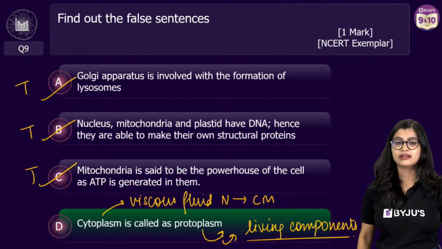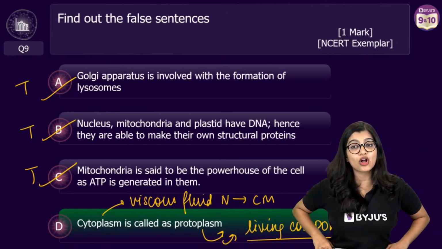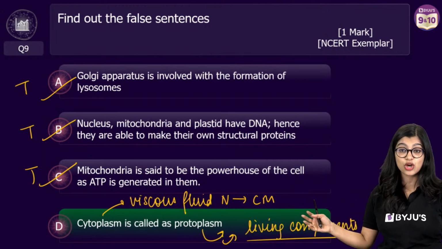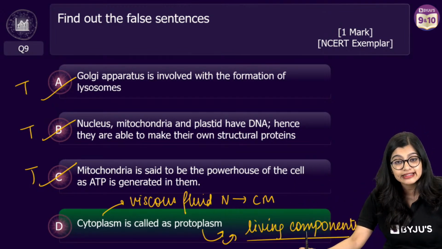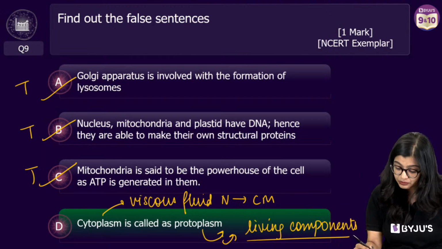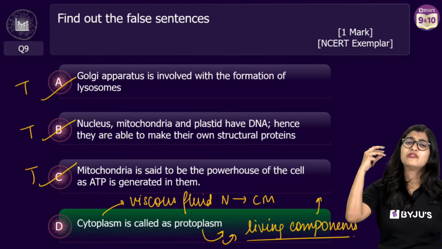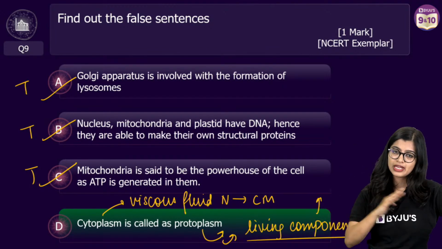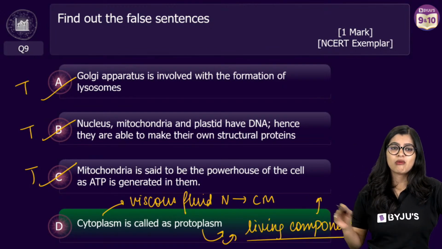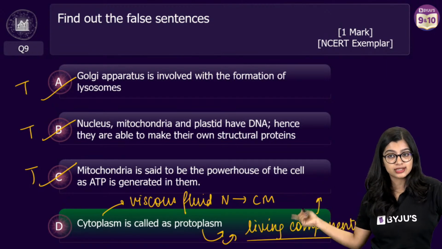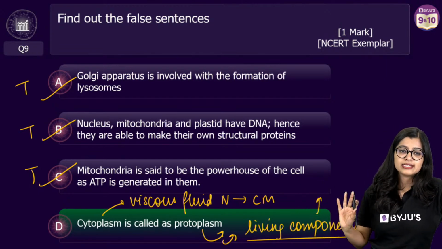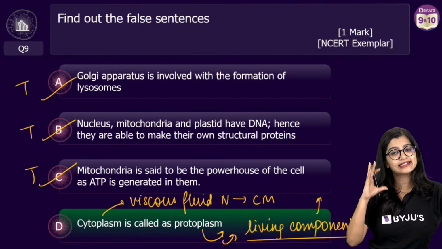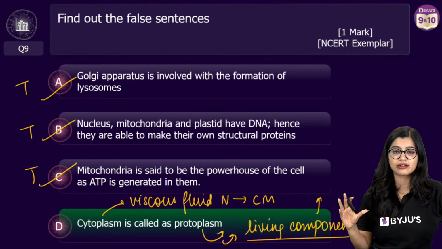That includes your nucleus and your cytoplasm, all of that makes up your protoplasm. Easy peasy, okay? I am just telling you what is what. Simple. All your living components make up your protoplasm. That is a simple, easy way of remembering.